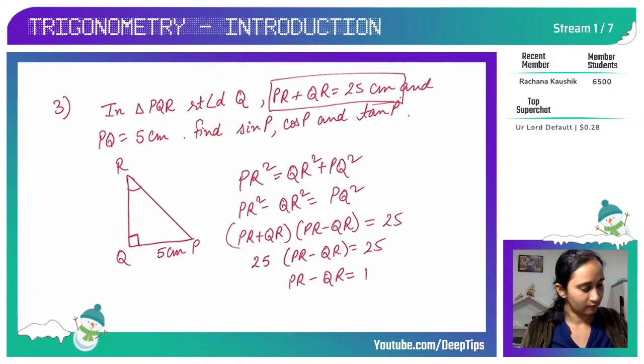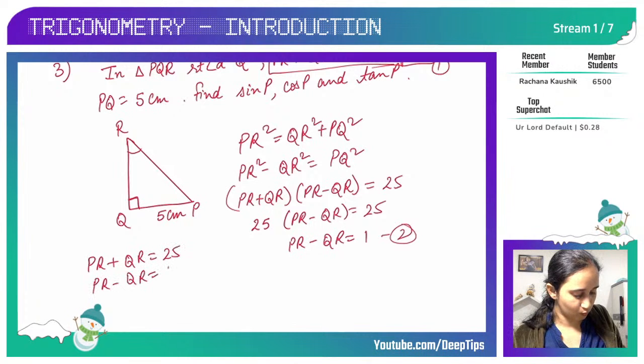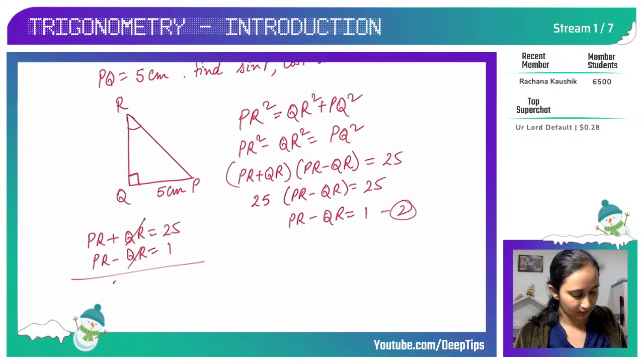This is my first equation and this is the second equation. If I solve these equations, I'll get the length of my sides. So PR plus QR equals 25 and PR minus QR equals 1. When I add them, the QR terms get cancelled, and 2 PR is equal to 26, which implies PR equals 26 by 2, that is 13 centimeter.